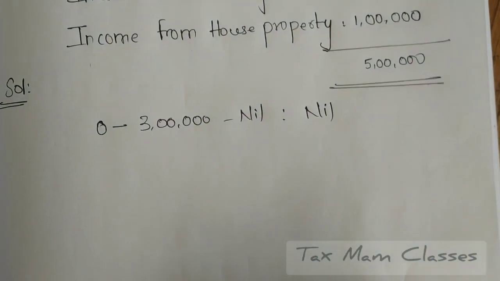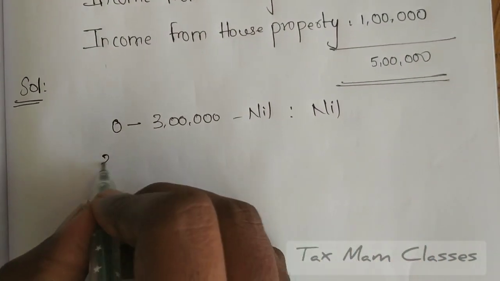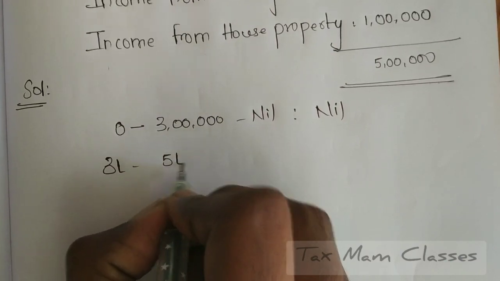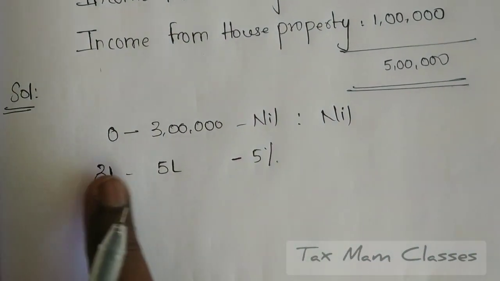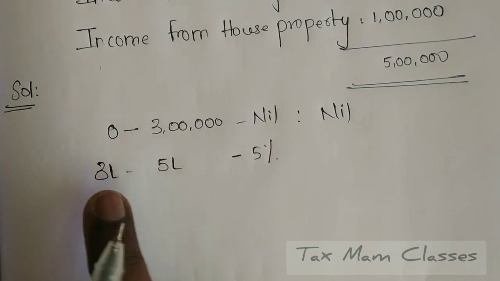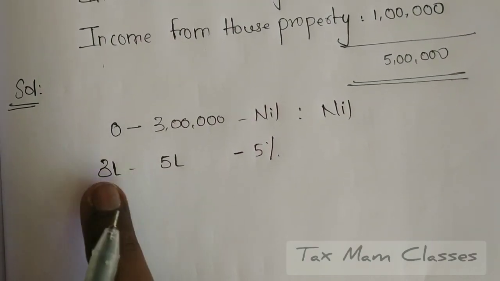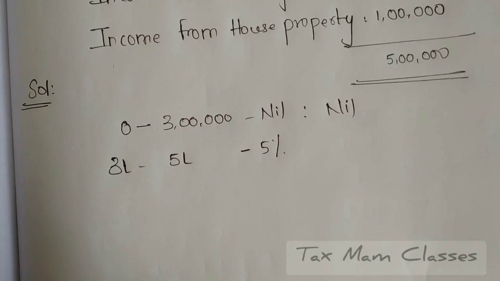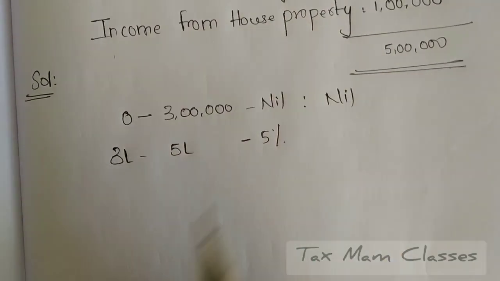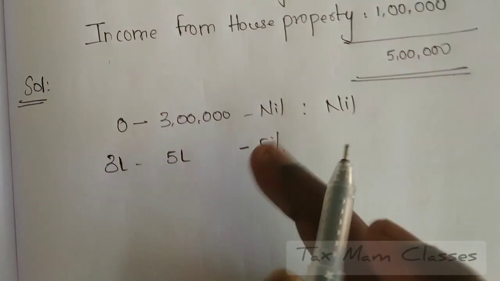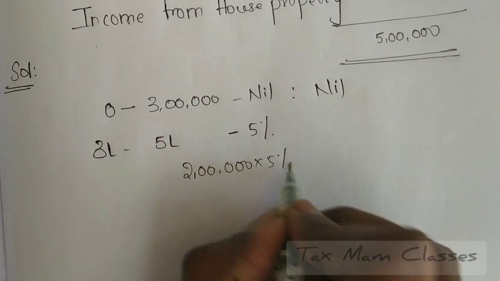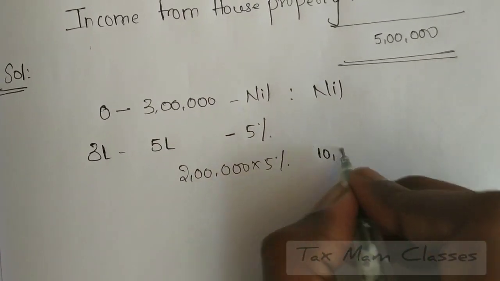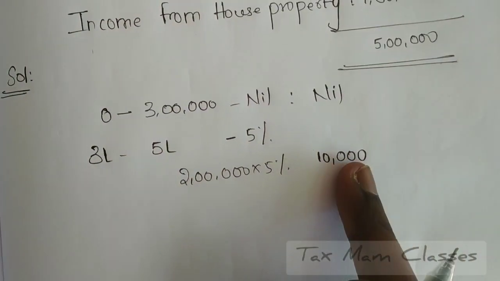And after 3 lakhs, what is the slab rate? 3 lakhs to 5 lakhs, what is the tax liability? 5%. From 3 lakhs to 5 lakhs, how much of the total income do we have? See the difference, 5 lakhs minus 3 lakhs. How much are we having? 2 lakhs. That 2 lakhs will be computed at 5%. So take 2 lakhs into 5%. How much amount are we getting? 10,000. So 10,000 will be your tax liability.